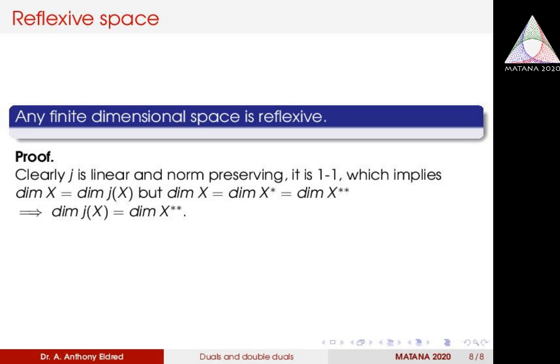But J of X is already a subspace of X double star, therefore J of X is equal to X double star. So any finite dimensional space is reflexive. If you want to find whether a space is reflexive or not, that study has to be done only in infinite dimensional spaces.